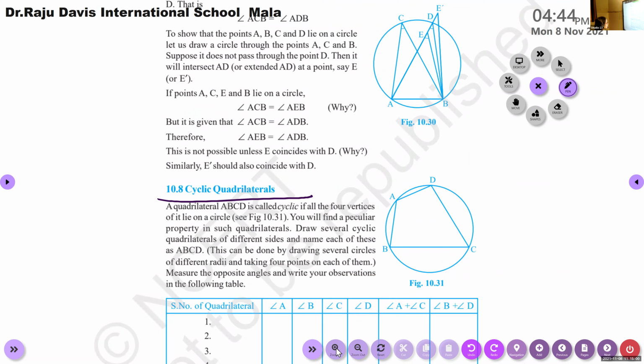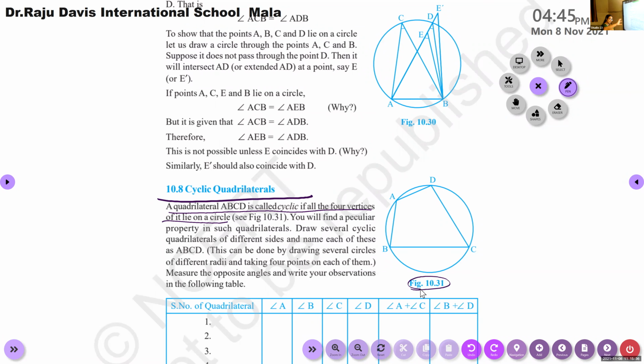Cyclic quadrilateral simply means a quadrilateral in which all the vertices lie on a circle. Write the sentence: a quadrilateral ABCD is called cyclic if all the 4 vertices of it lie on a circle. And draw this figure also.